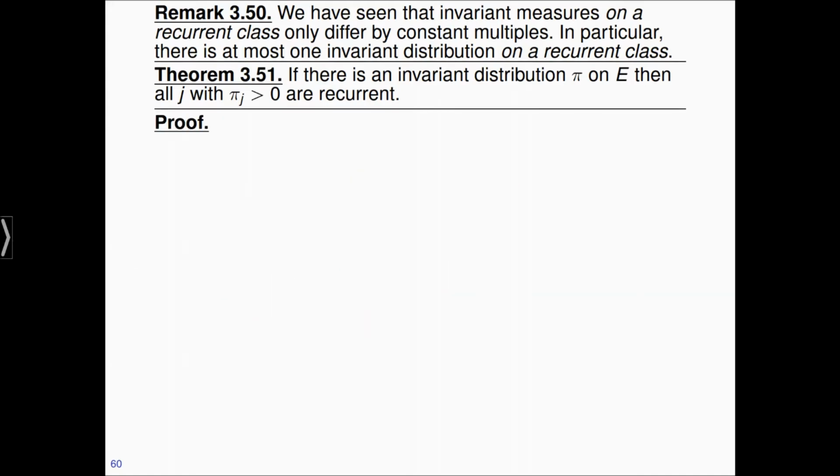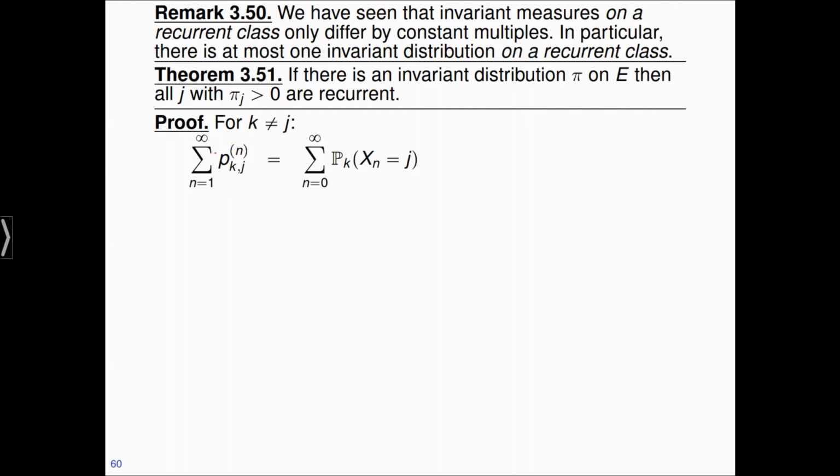Let's take a look at the proof of this theorem. Of course, what we want is to use the recurrence transience criterion. So what we show is that the sum over n of p_jj^n is plus infinity. And this implies that state j is recurrent. However, we first look at a similar sum for k not equal to j. So p_kj^n, k not equal to j.